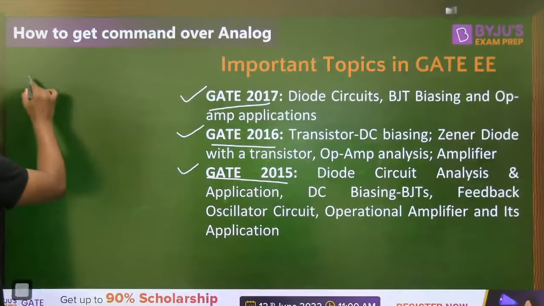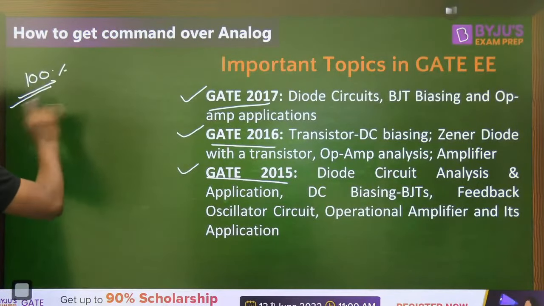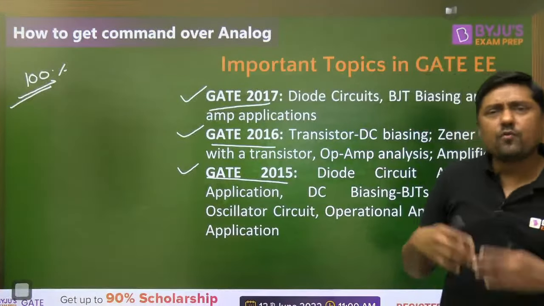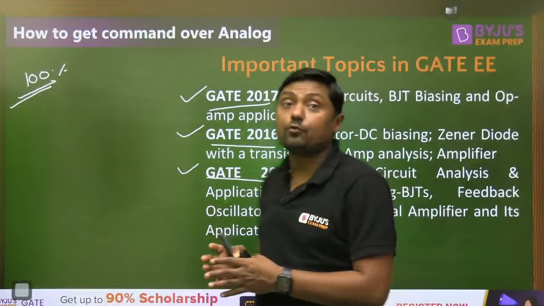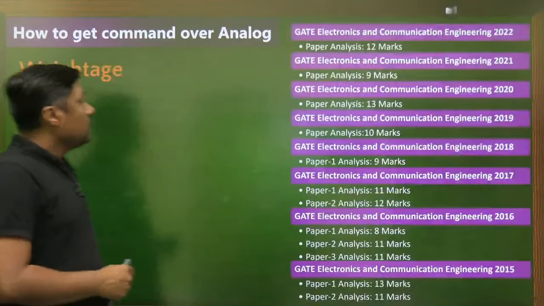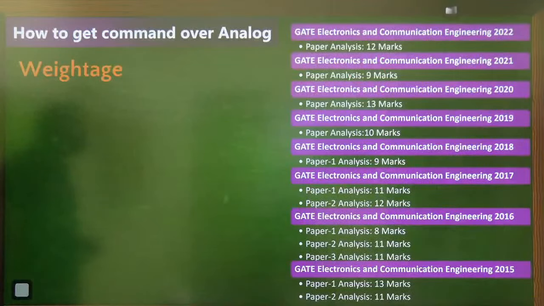But according to me, first of all you have to cover what? All the topics. First of all, get the idea about all the topics 100%. Try to cover 100% syllabus, and then if suppose we are finding some difficulty, then we have to make proper notes for all these things. Okay, then that is about the weightage for electrical branch.